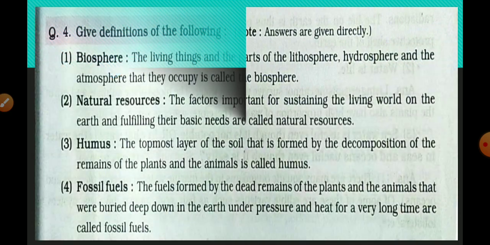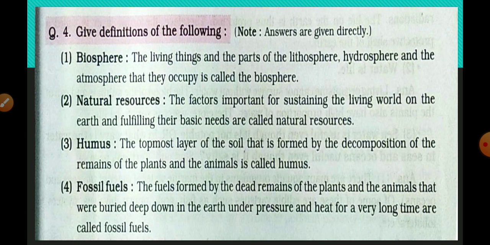Next one, give definitions of the following. Answers are given directly here also. Biosphere, the living things and the parts of lithosphere, hydrosphere and the atmosphere that they occupy is called the biosphere. Definition of biosphere: natural resources, humus, fossil fuels.